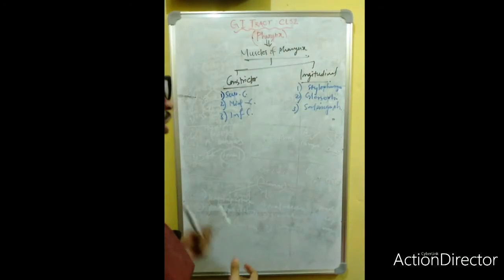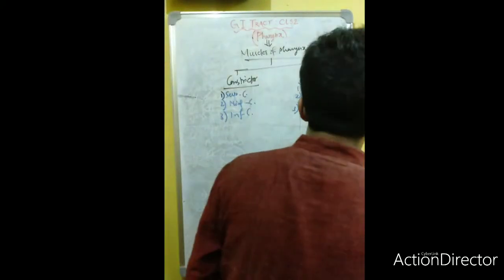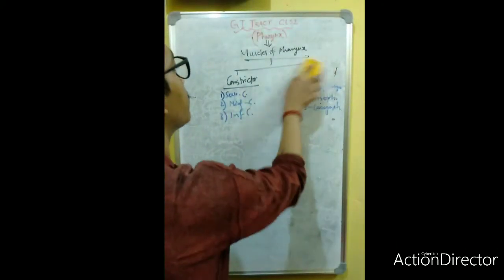Again, I mention, you must know four points of each and every muscle. What are the four points? Origin, insertion, nerve, and action.